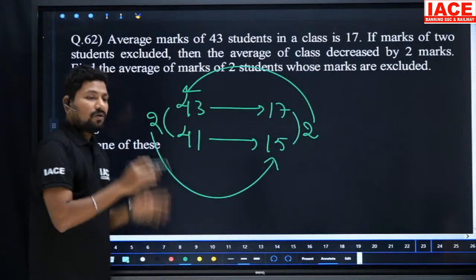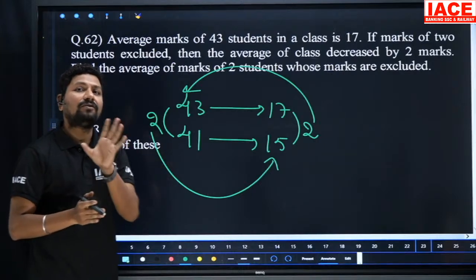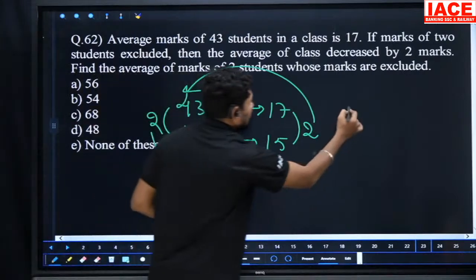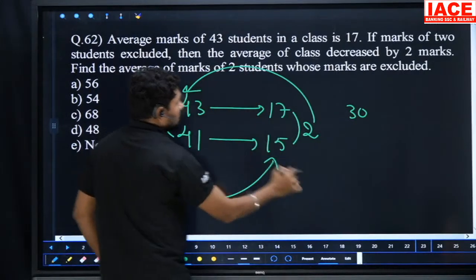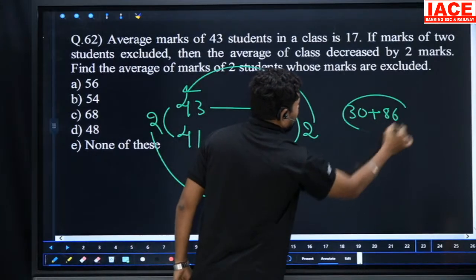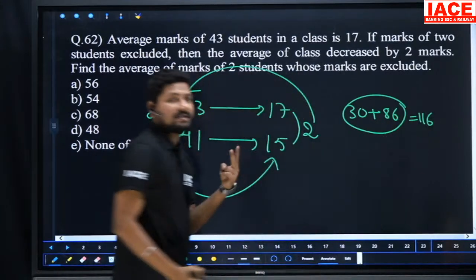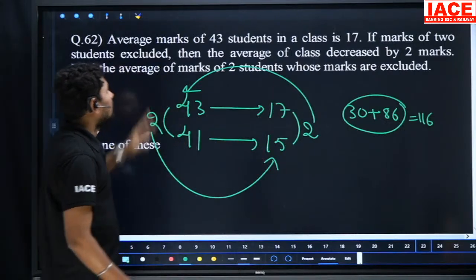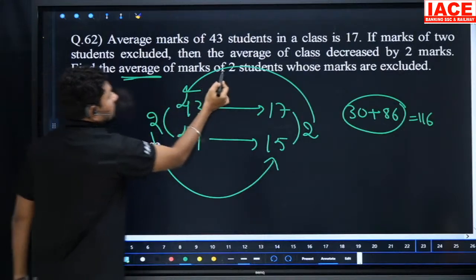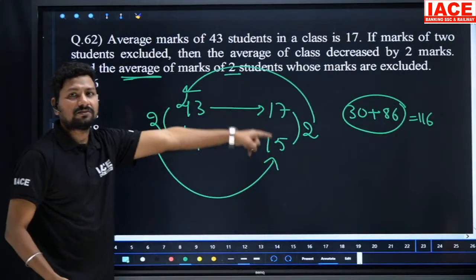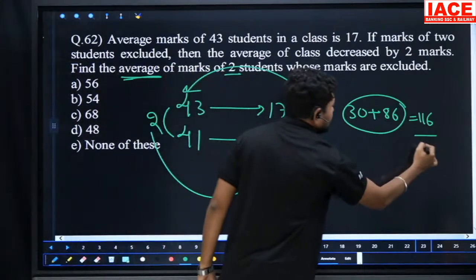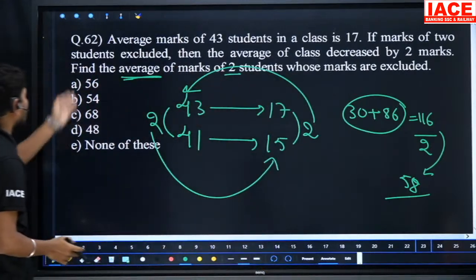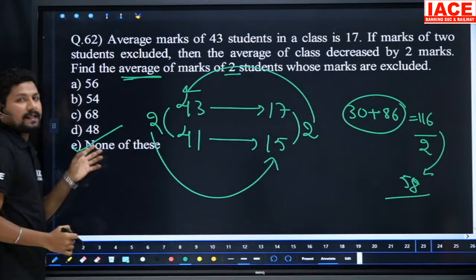When you do this, the total value of the persons who left the group is obtained by this procedure. So 2 15s are 30 and 43 twos are 86, so the overall value is 116. The total score of the 2 members who left the group is 116. But the question asks for the average of the two students, so we apply the average: 116 by 2 is equal to 58. So our answer is 58. Since 58 is not available as an option, the answer is none of these.